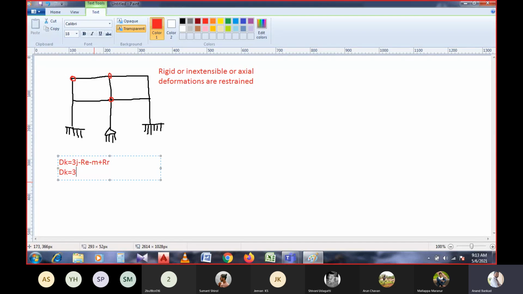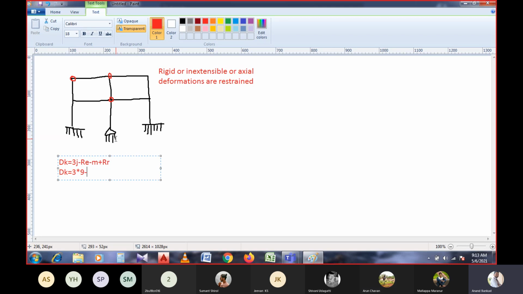So how many joints are there? Let's count: 1, 2, 3, 4, 5, 6, 7, 8, and 9. Nine joints, right, and minus. How many external reactions are there? Here there are 3 external reactions, here there are 3 external reactions, am I right?